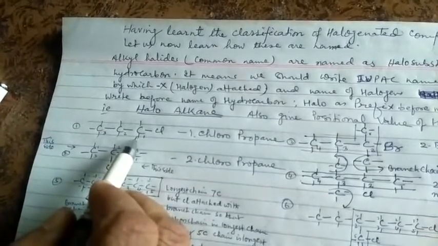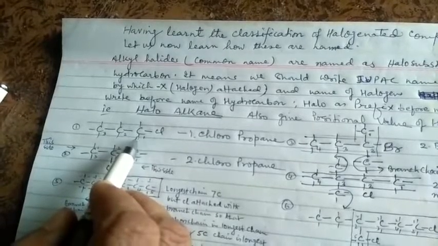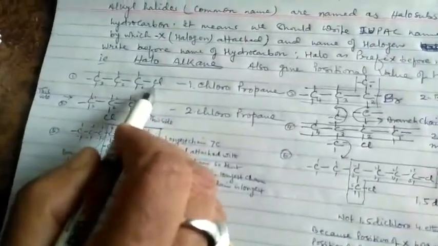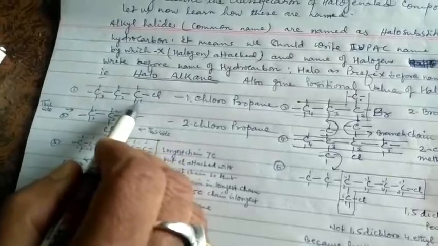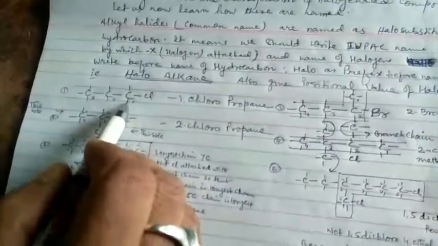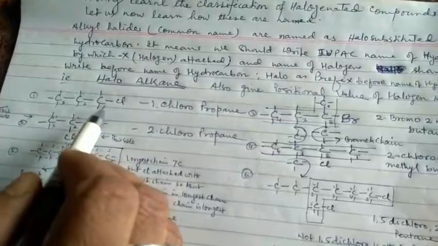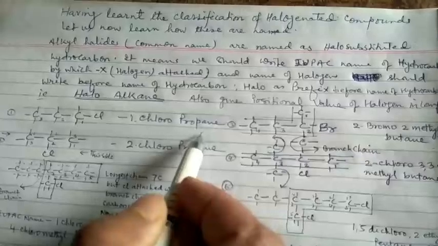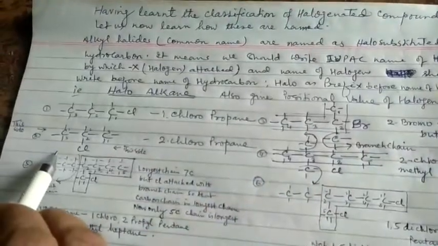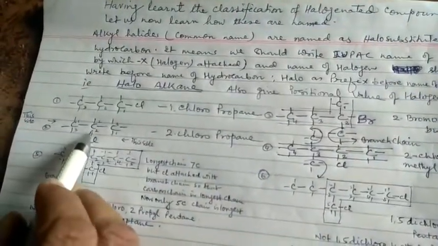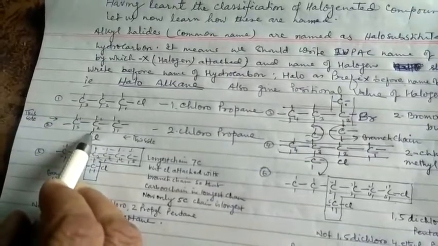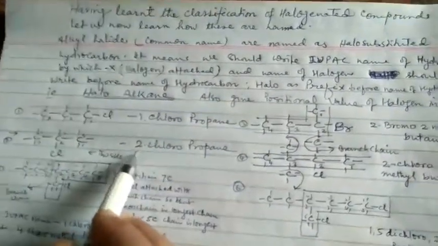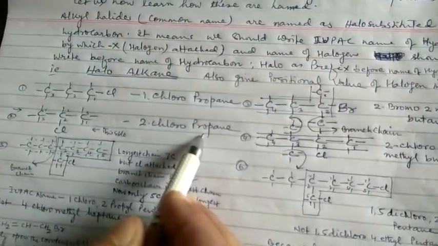So according to the IUPAC nomenclature method, we should give the first or least position to the halogen in the compound. So chlorine is at the 1st carbon in the chain, and the IUPAC name of that compound is 1-chloropropane. In the second case, chlorine is attached to the 2nd carbon, so its name will be 2-chloropropane.